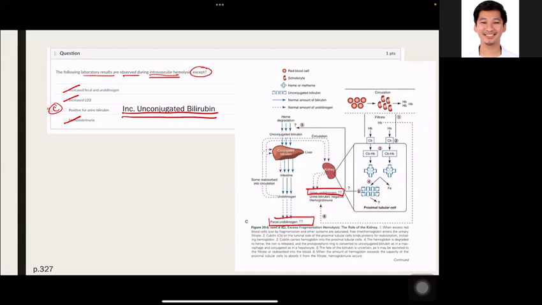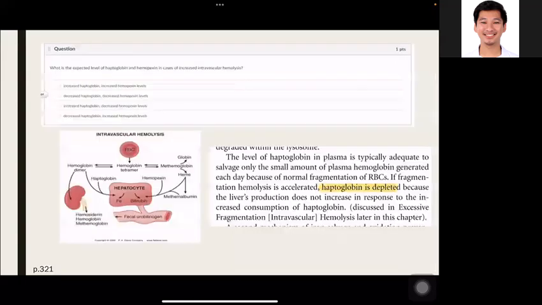I mean, unconjugated bilirubin is increased in intravascular hemolysis. So we should not see bilirubin in the urine during intravascular hemolysis. As you can see here, urine bilirubin is negative. If bilirubin is seen in the urine, it should be in the form of conjugated bilirubin or in the form of urobilin. Next, what is the expected haptoglobin and hemopexin level in increased intravascular hemolysis?